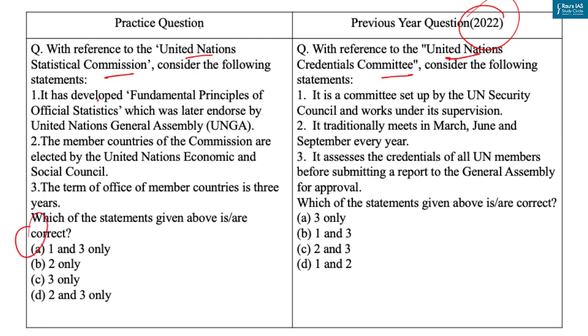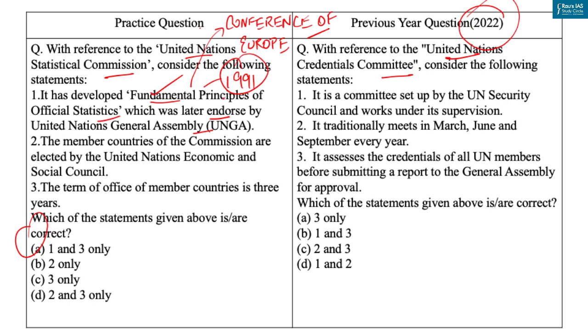The first is, it has developed fundamental principles of official statistics which were later endorsed by the United Nations General Assembly, that is UNGA. Now fundamental principles of official statistics were developed and adopted by the Conference of European Statisticians in year 1991, which were subsequently adopted in 1992 at the ministerial level by the United Nations Economic Commission for Europe.